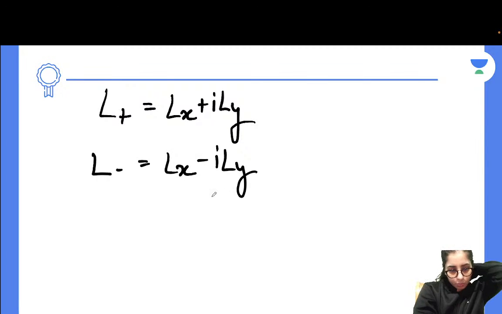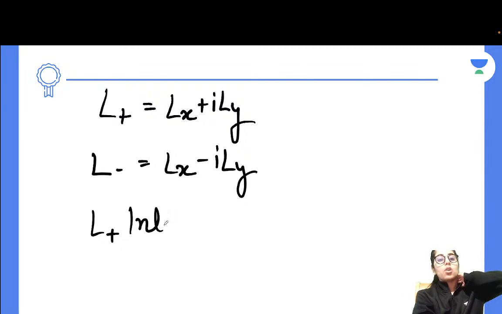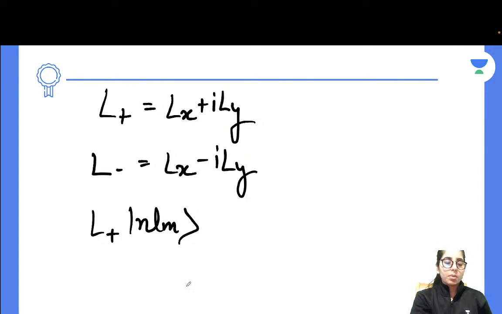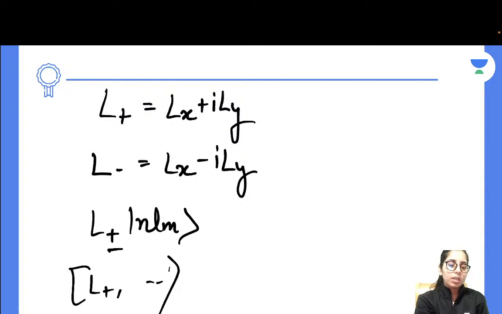Then how will you work on this part, or what steps do you have to take, if you operate it on some wave function having the corresponding values of principal quantum number n, orbital quantum number L, and magnetic quantum number m? How things will get affected and what it will give you, that's what you need to prepare. Same way for L negative. Other than that, guys, you should also know about the commutator bracket, how to simplify the commutator bracket with other terms. It should be clear to you as well.